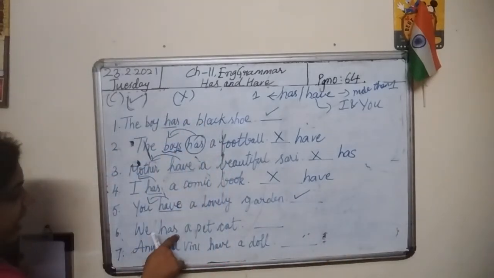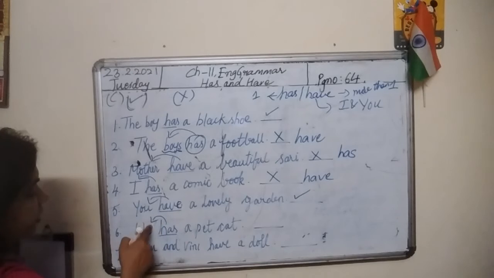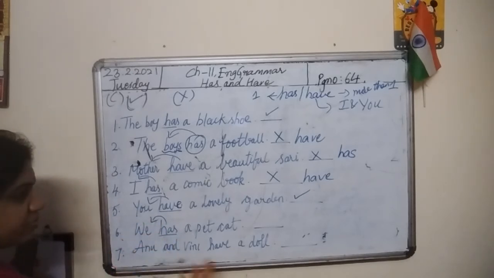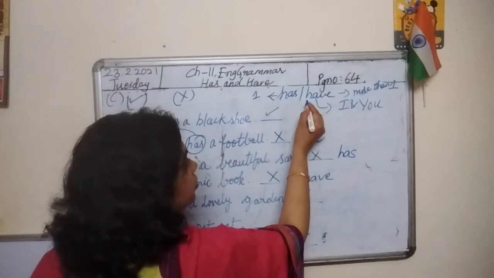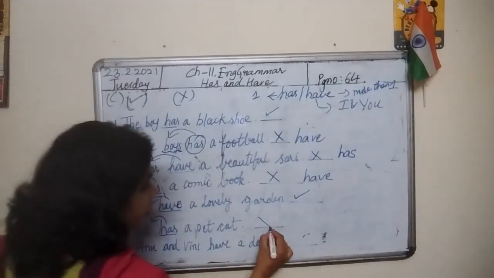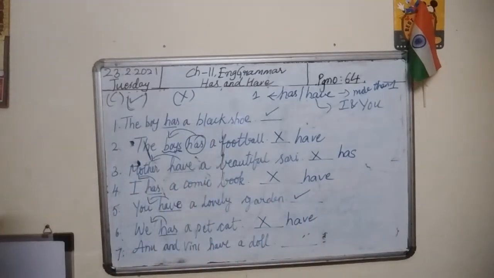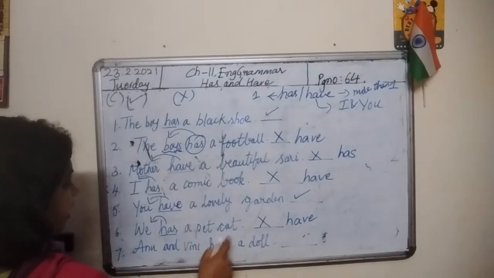Sixth one. We has a pet cat. Pay attention to has and the word given before has. Here we are speaking about we. It means many, a group in which I am also there. When we speak about many, more than one, we always need to use have. But here we has is given, so this is wrong. We have a pet cat.